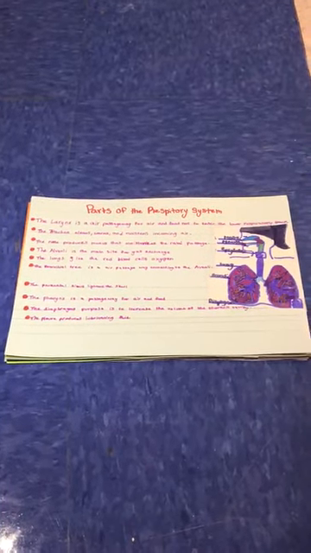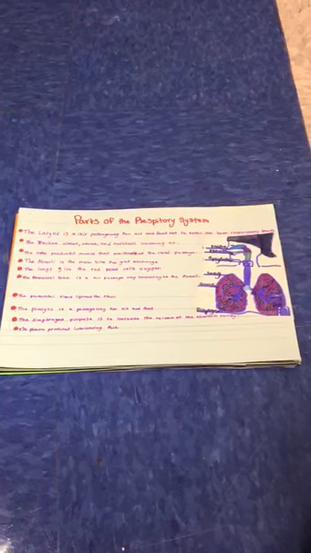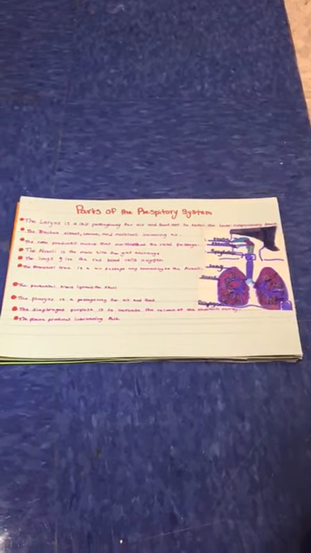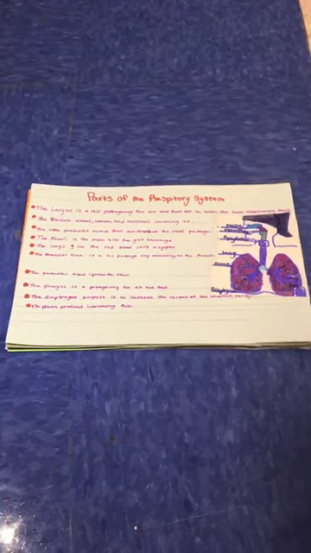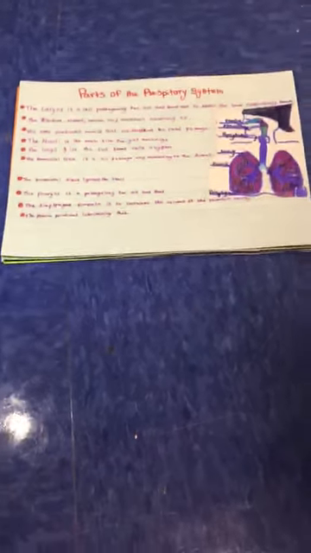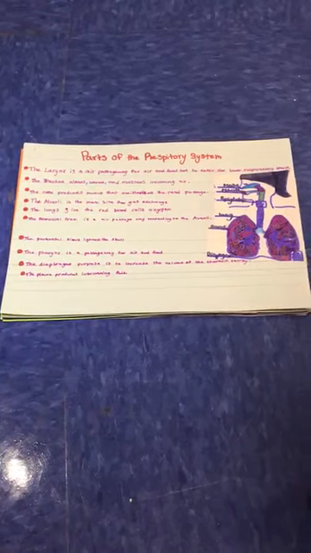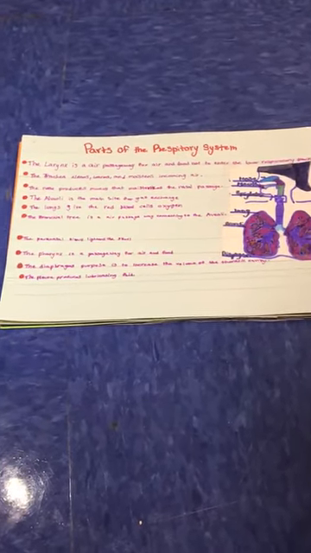Parts of the respiratory system. The larynx, or voice box, is an air passageway that keeps food from entering the lower respiratory tract. Next up, the pharynx is also known as the throat. It is the passageway connecting the nasal cavity to the larynx and the esophagus. The pharynx is also a passageway for air and food. The trachea cleans, warms, and moistens incoming air, while the alveoli are the main site for gas exchange.